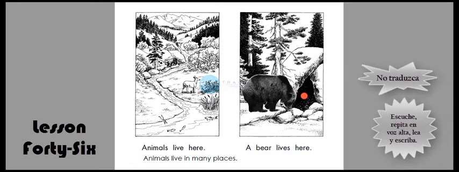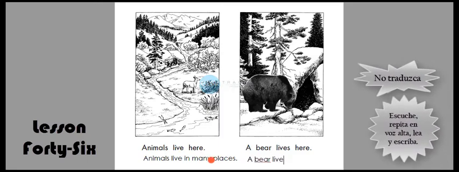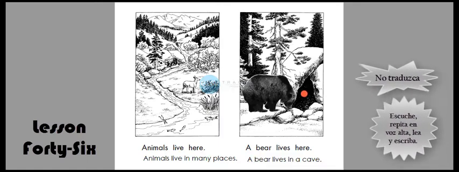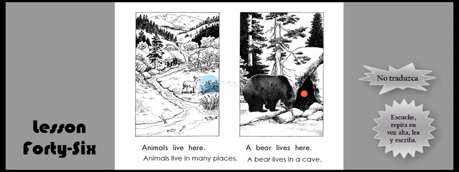Y voy a llamarle a ese place por su nombre. A bear lives in a cave. Cave. This is a cave. A bear lives here, in a cave. Let's move on.